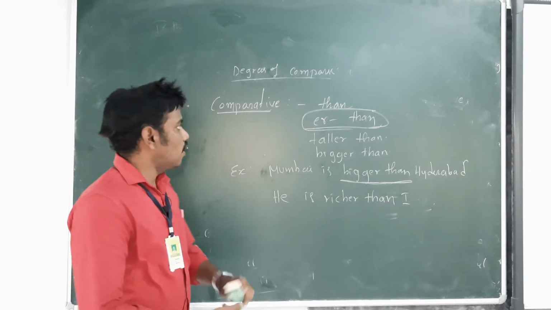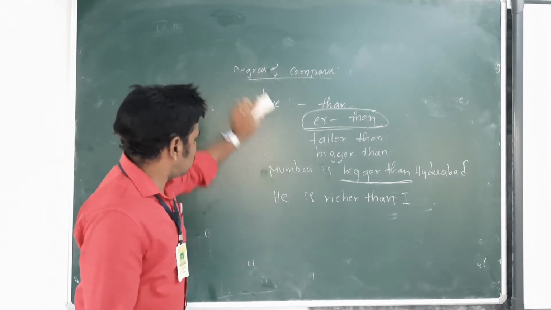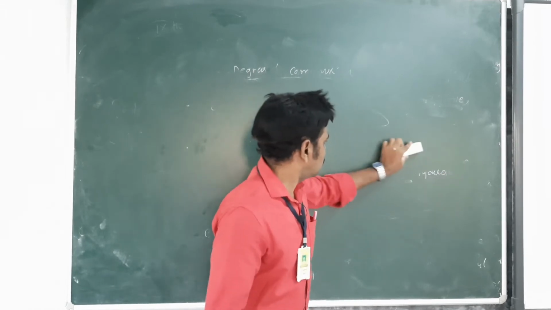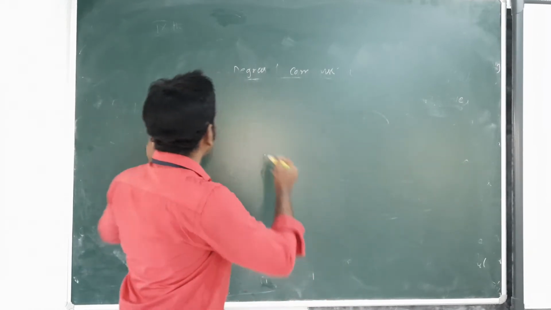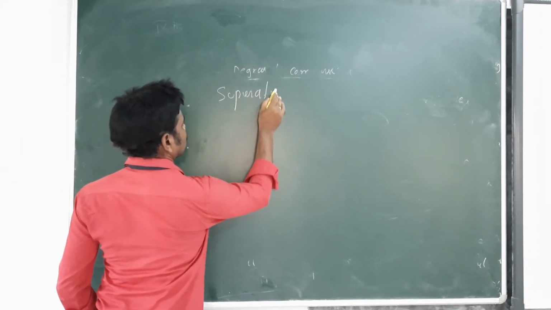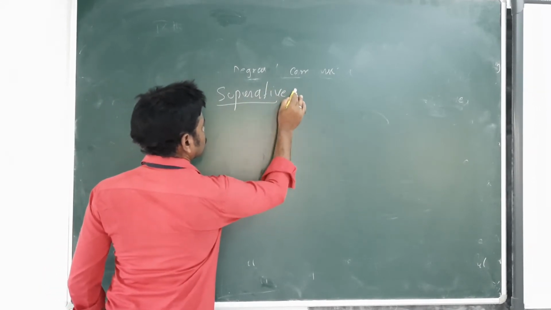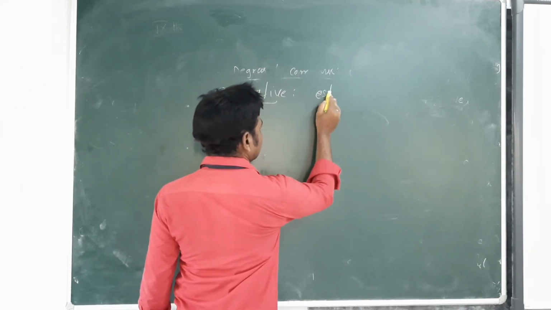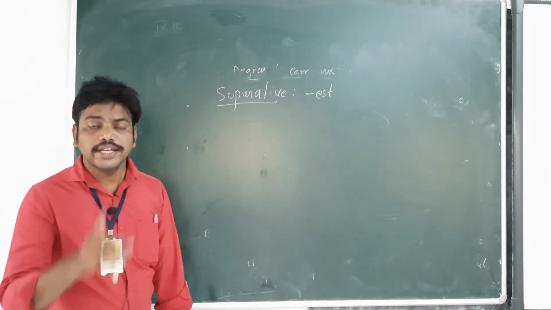Now let us take superlative degree. Superlative degree. Superlative. Here the words we can use end with est. Remember, ending with est.